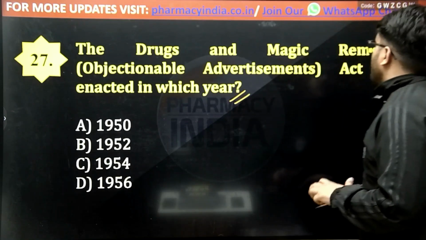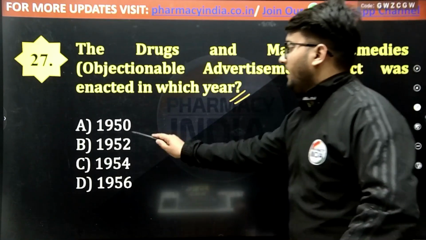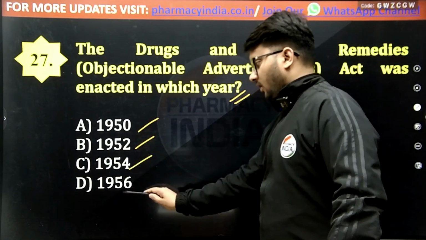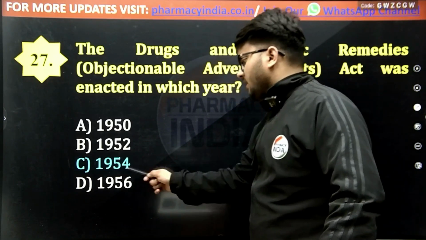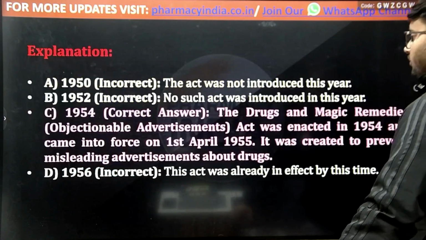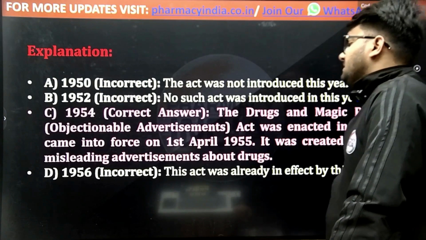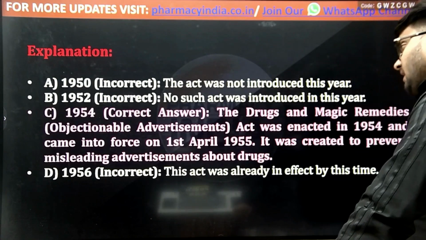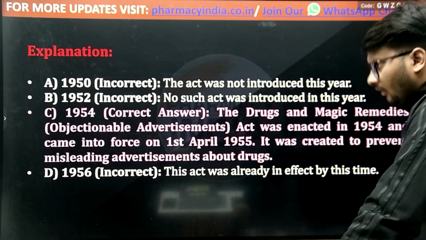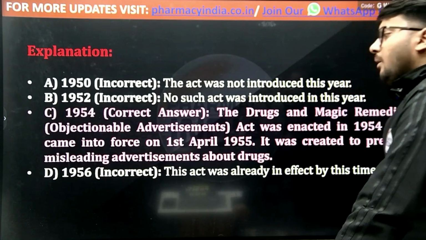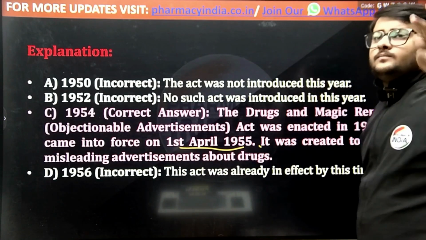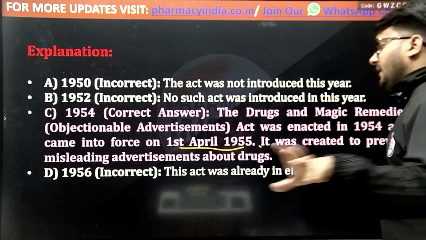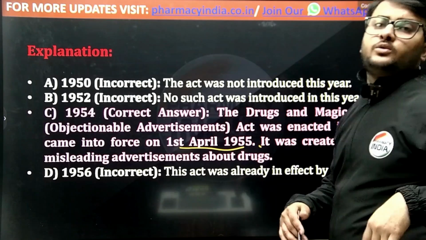Drugs and Magic Remedies Act was enacted in which year? 1950, 52, 54, or 56? And the correct answer is option number C, that is 1954. Drugs and Magic Remedies Act, that is an Objectionable Advertisement Act, was enacted in 1954 but came into force on 1st April 1955. It was created to prevent the misleading advertisements related to the drugs.